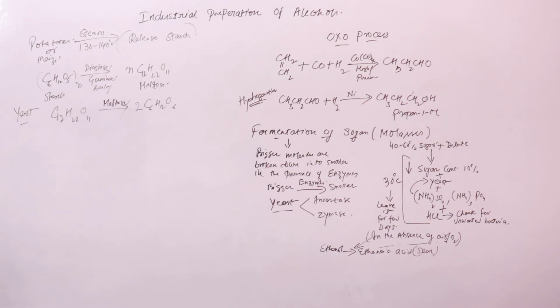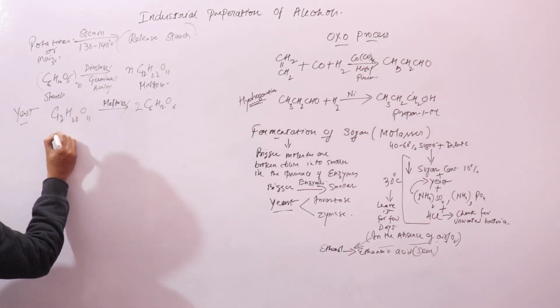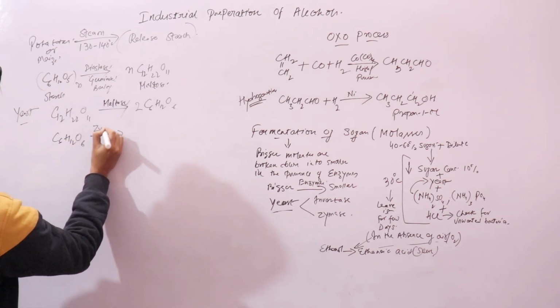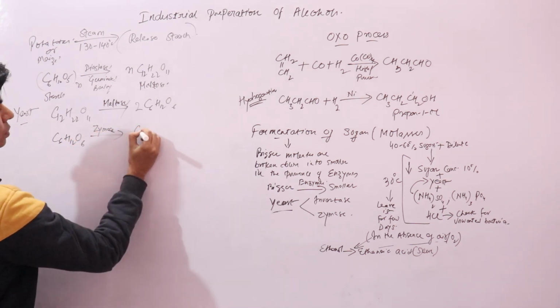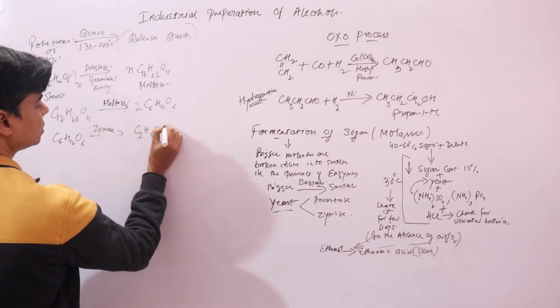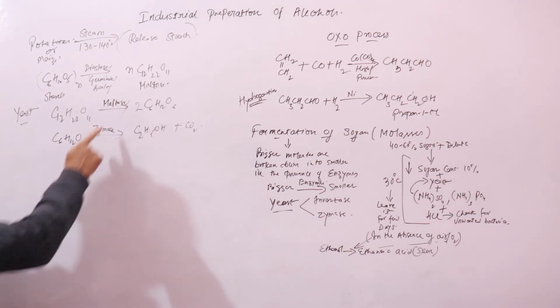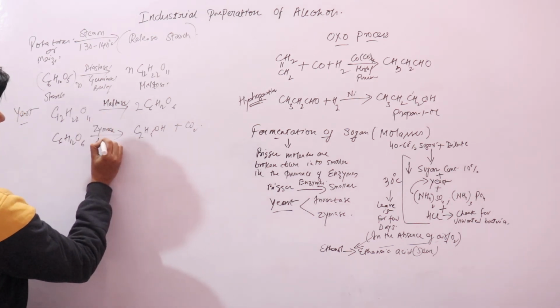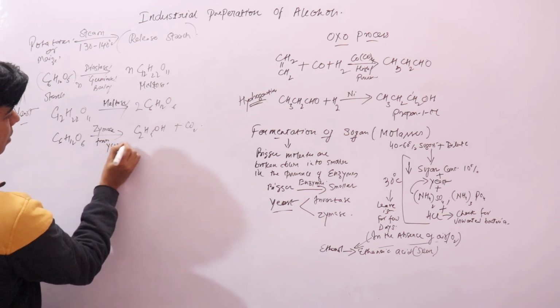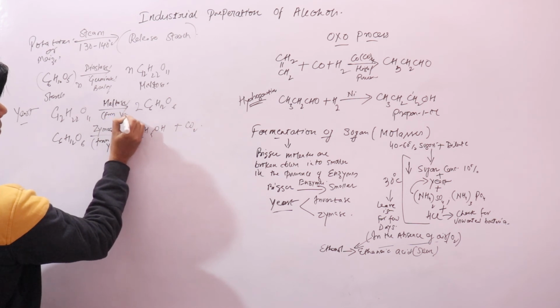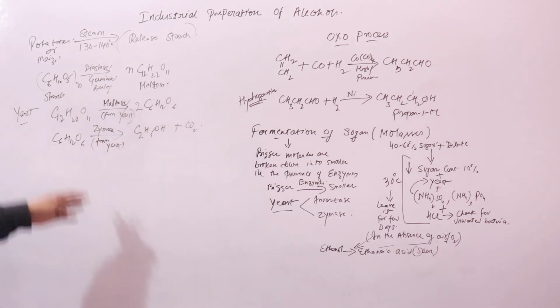Now in the presence of zymase, C6H12O6 will change into C2H5OH plus CO2. Both maltase and zymase are from yeast. I hope this is clear, this is simple.